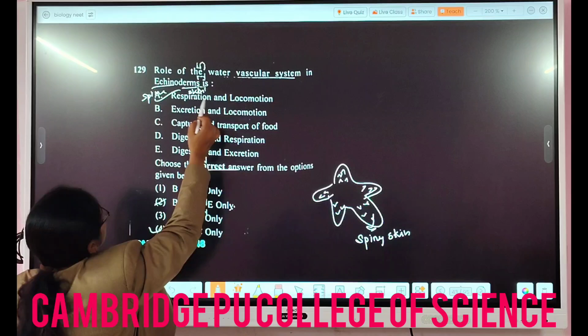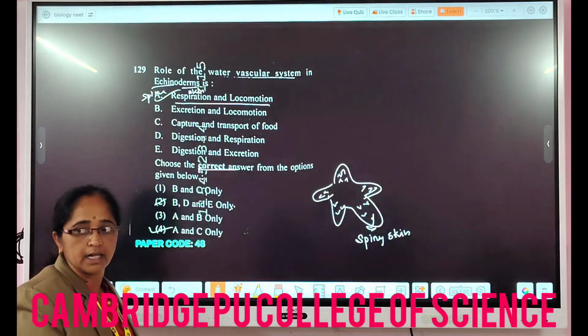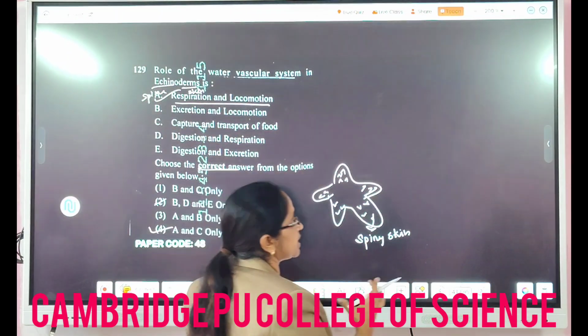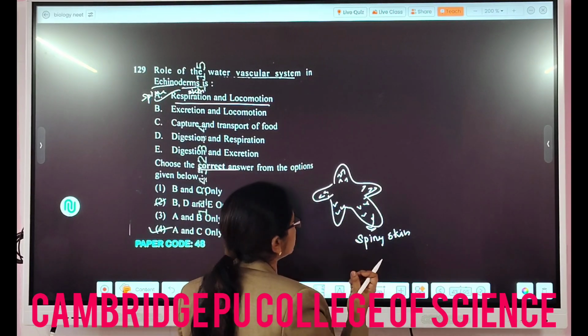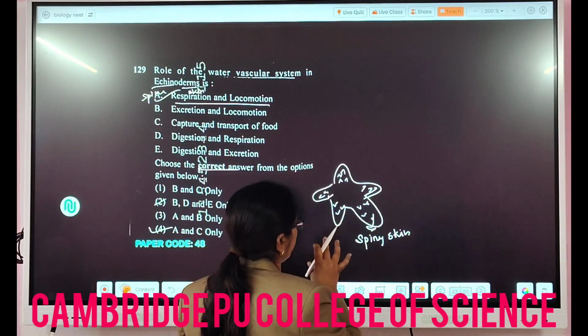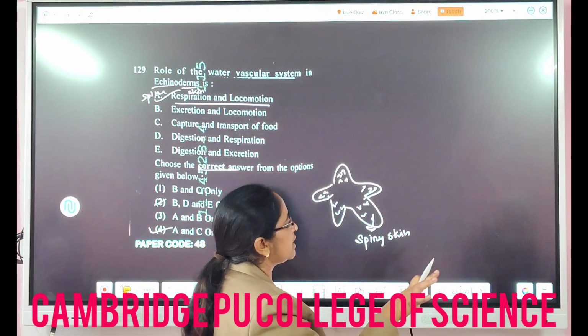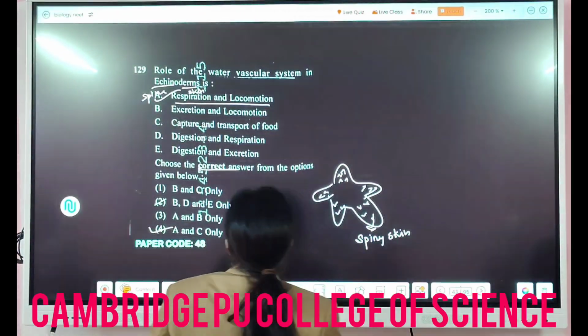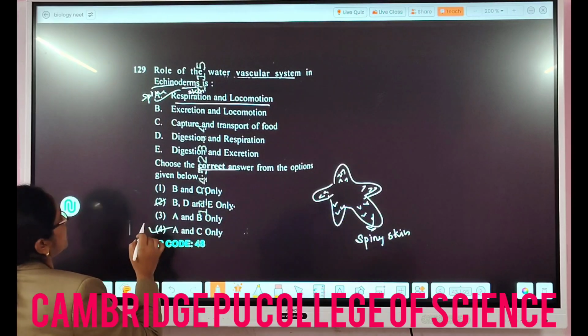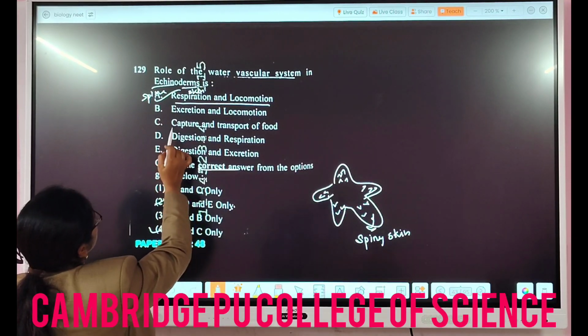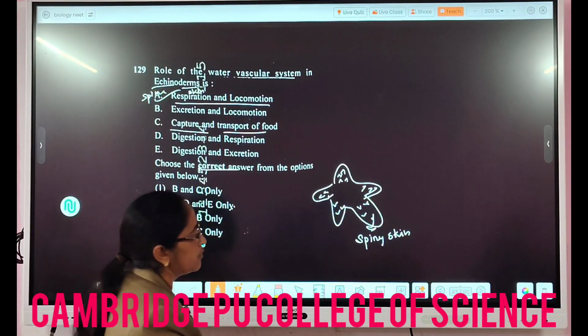A, it helps in respiration, that is when water is taken in they take the dissolved oxygen from it. When they push out the water, they get a jerk and do locomotion also. So A and C are correct. C says capture and transport of food, definitely.